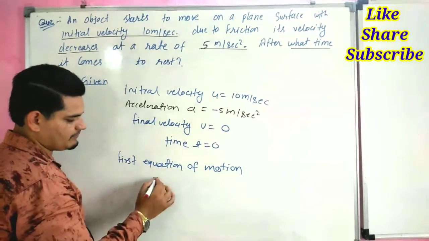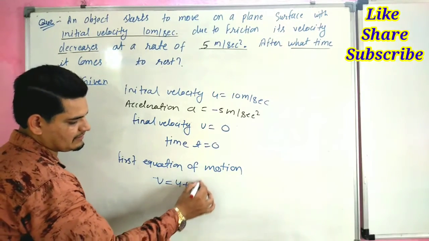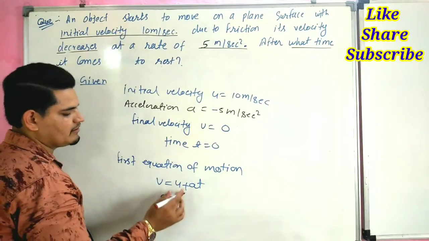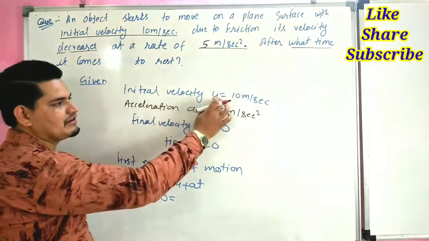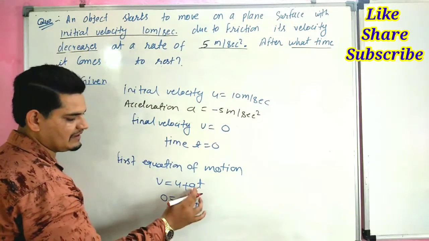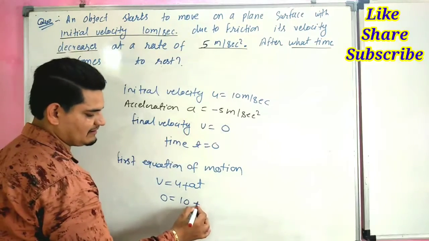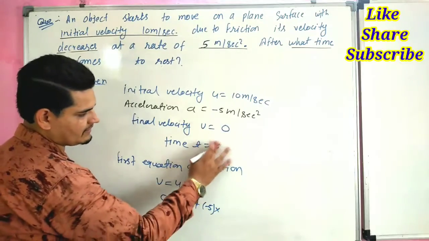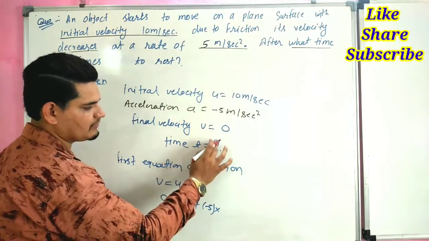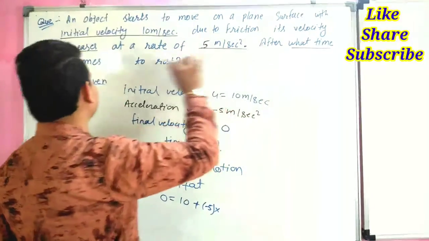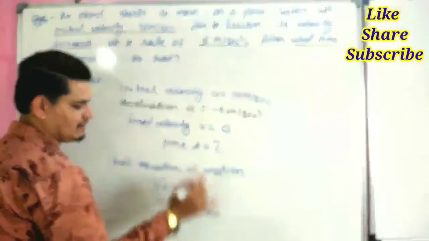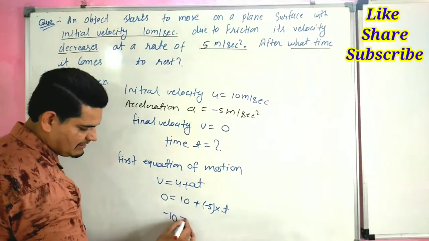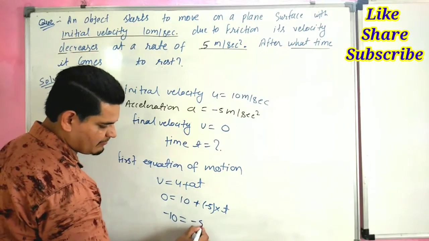v is equal to u plus at. v is the final velocity, and final velocity is 0. u is the initial velocity, and initial velocity is 10, plus a. a is the acceleration, and acceleration is minus 5, into t, the time. We have to find out after what time it comes to rest, so we have to calculate time. So time is as it is. This 10 goes to this side, it becomes minus 10, equal to minus 5 into t.